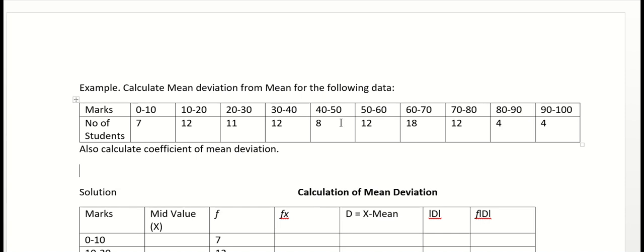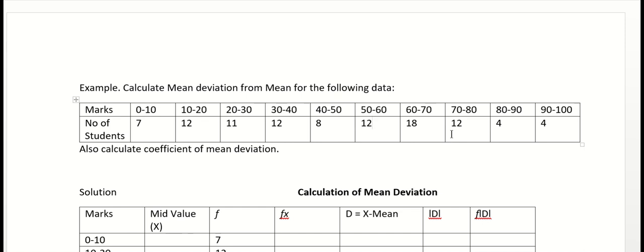So today we are starting with the question which is mean deviation from mean. Okay. And this is the question of continuous series. So here you can see the question. Here the marks are given to you in continuous series 0 to 10, 10 to 20, 20 to 30, 30 to 40, 40 to 50, 50 to 60 and up to 90 to 100. Right. And the number of students are also given to you: 7, 12, 11, 12, 8, 12, 18, 12, 4 and 4. So now we will calculate mean deviation from mean.